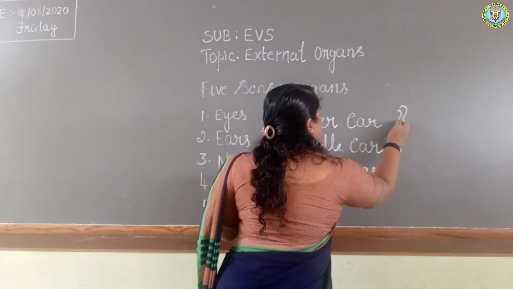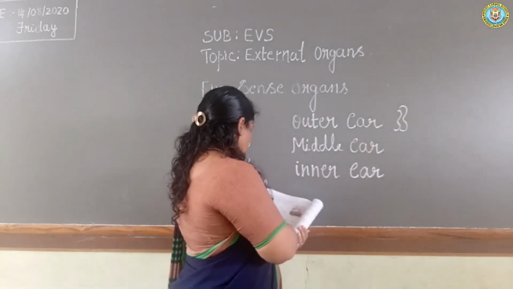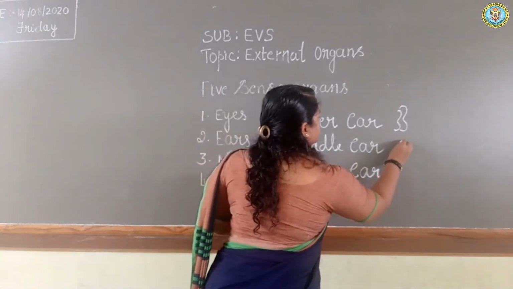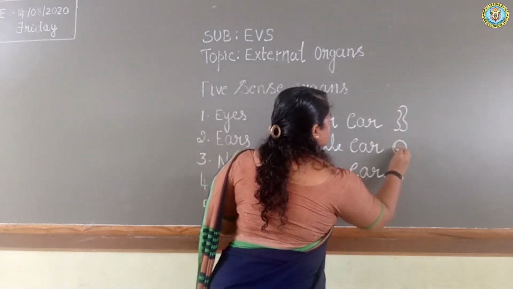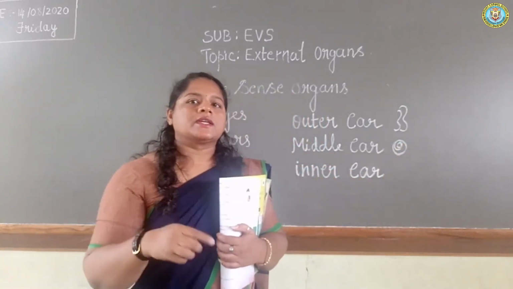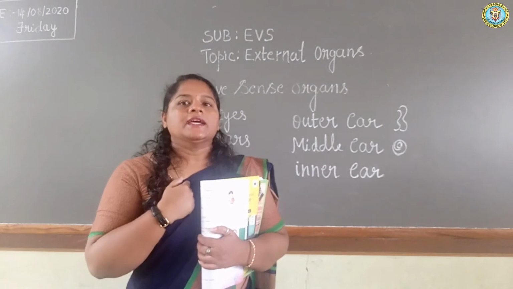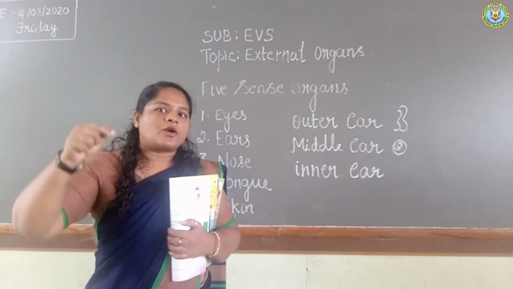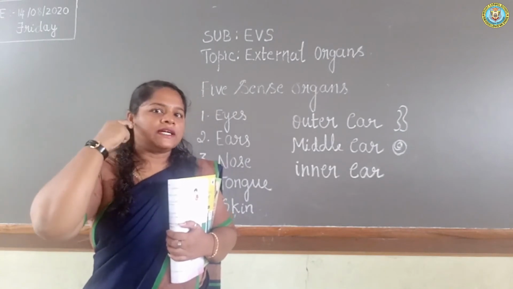The outer ear hears the sound first, and the middle ear is nothing but it goes inside like a big middle ear. Whatever I say, you hear by the outer ears first, and sound travels through the middle ear.